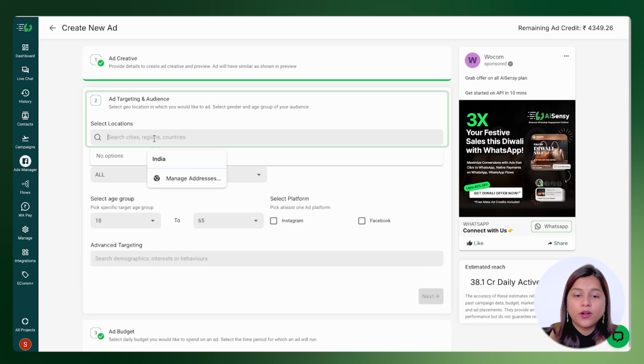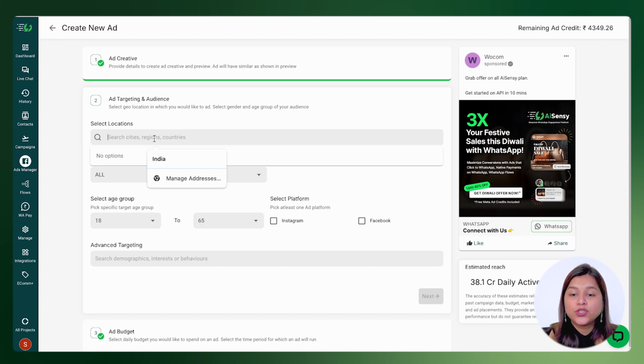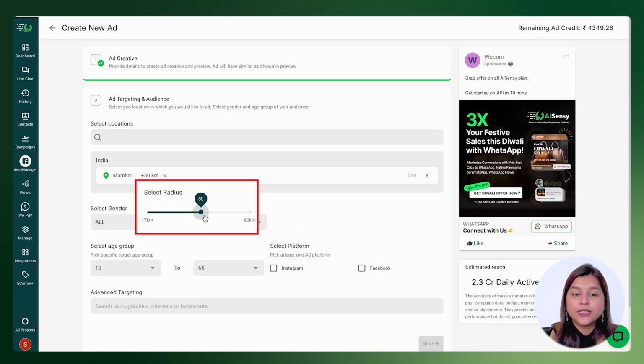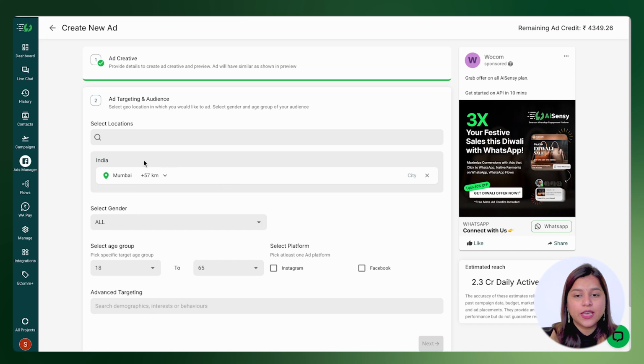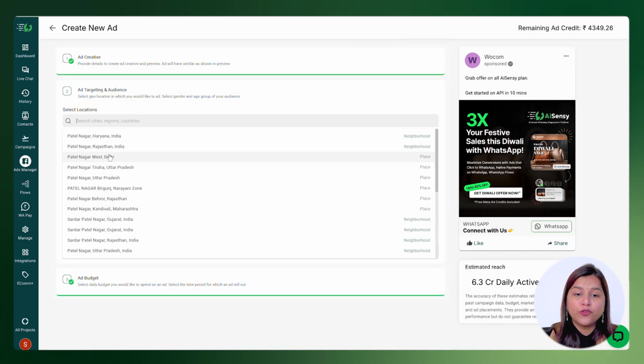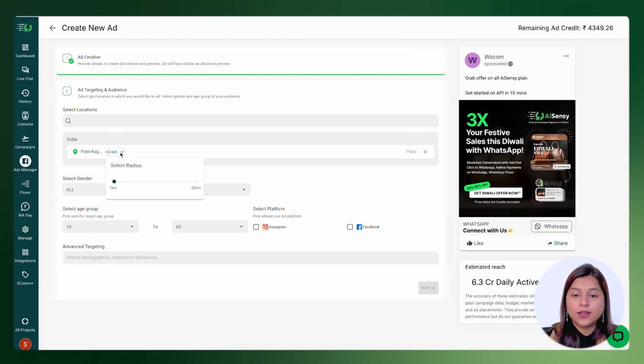Targeting is the most important part of creating your ad, as this ensures that your ad shows to an audience with a higher chance of conversion. Select the regions, cities or countries where you want your ad to appear. You can even use radius-based targeting to narrow down to specific areas. Let's say you wish to target an audience from Patel Nagar in Delhi. You can select a particular radius of audience to target between 1 kilometer to 80 kilometers. This makes your targeting more detailed.